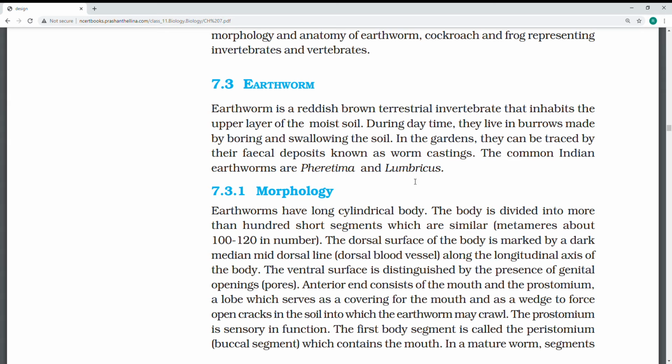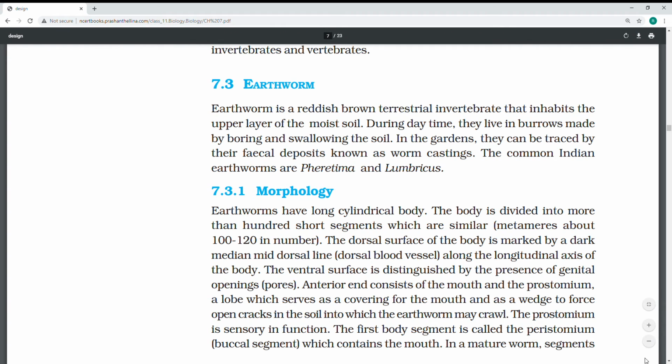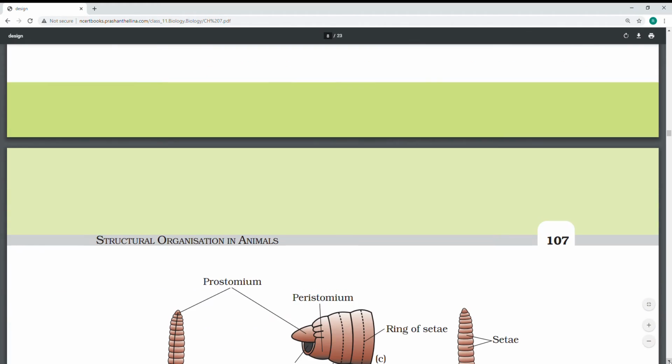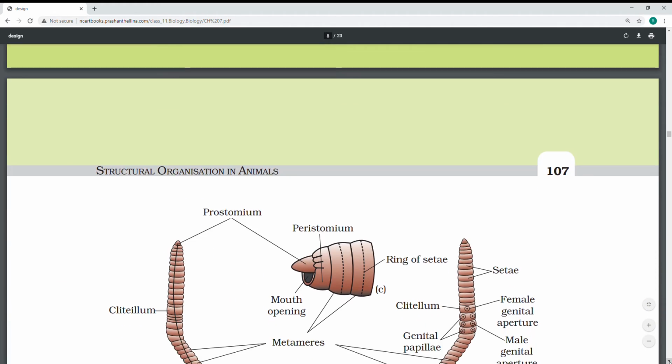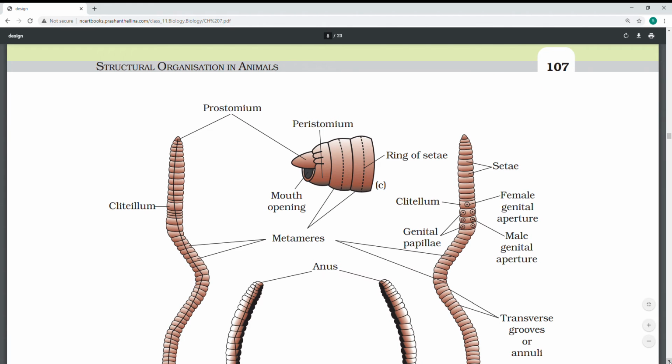Because of that the farmer no need to dig the soil, and it leaves worm castings, which are fecal deposits that give compost, adding extra nutrients to the soil. So the morphology: earthworm has a cylindrical body. Now, cutting of earthworm and all they have banned, but earlier it used to be there. At that time we used to do a complete study of the earthworm.